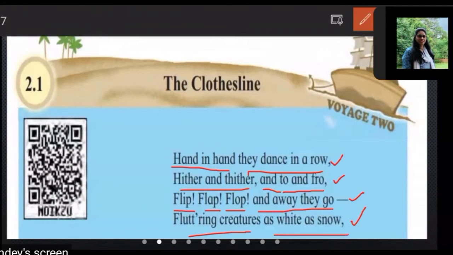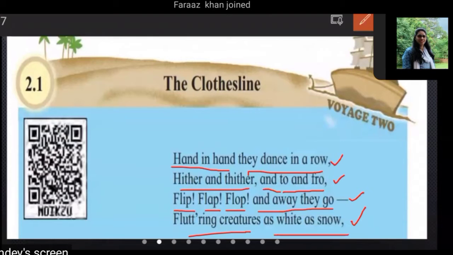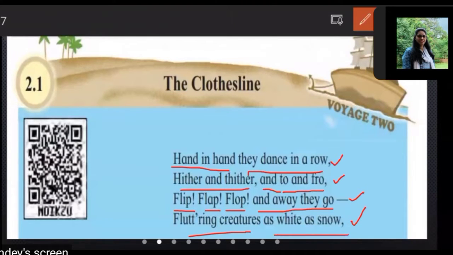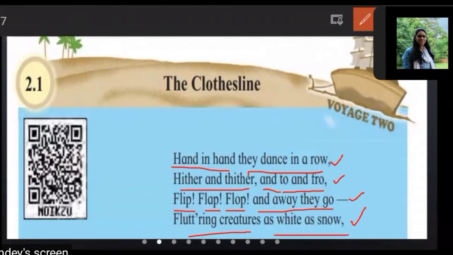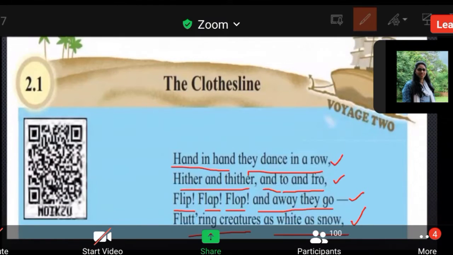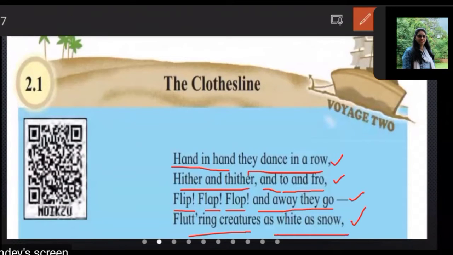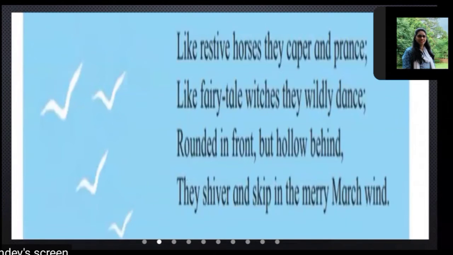Like this, you have to put the tick, underline it. The textbook is yours. Nobody is going to shout at you for why you have done the underline. In fact, we would be happy that you have underlined, that you have started doing the reading. Do this one. Hand in hand, they dance in a row, hither and thither, and to and fro. Flip, flap, flop, and away they go, fluttering creatures as wide as snow. Let's go to the second stanza.